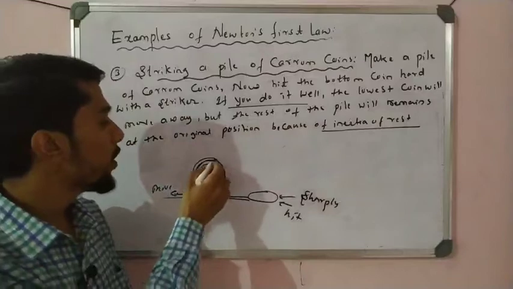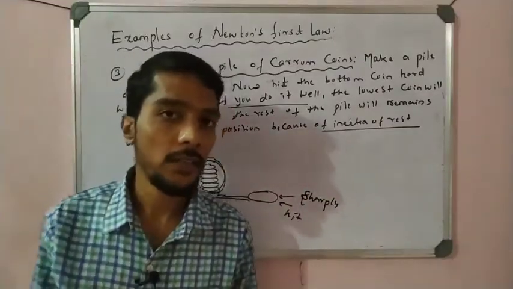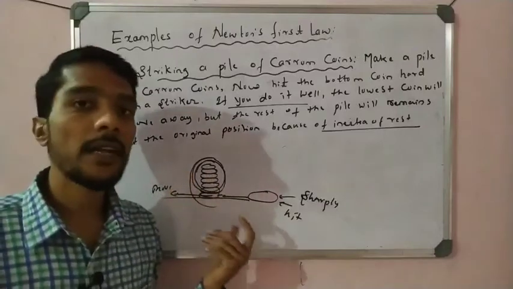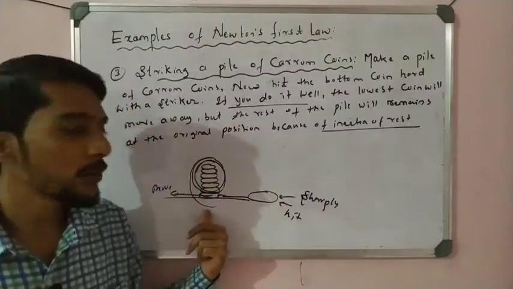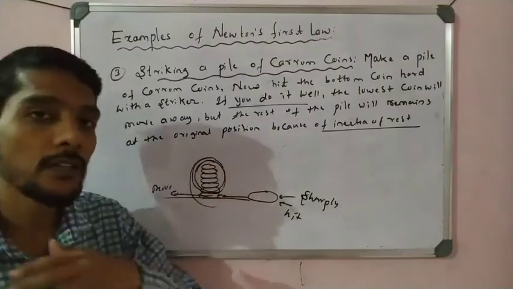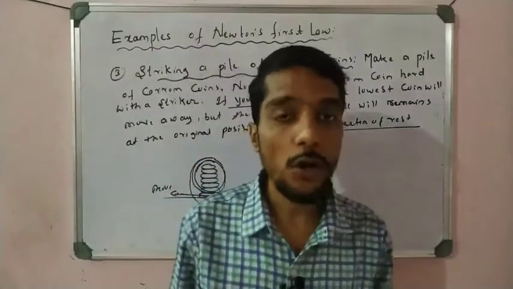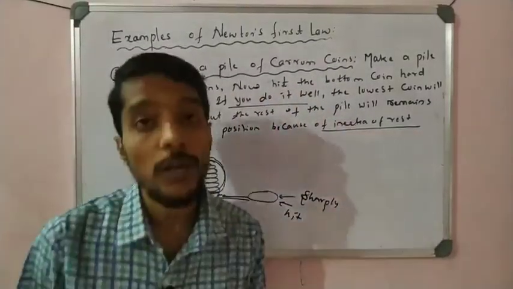So these are all at rest and try to stay at rest. If there is no force, they stay at rest, but the last coin moves because a force is applied on the object. Then it starts to move, but there is no force on the coins above. So the coins above do not move, students. This is a very important example of Newton's laws.